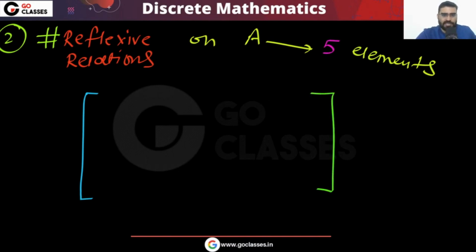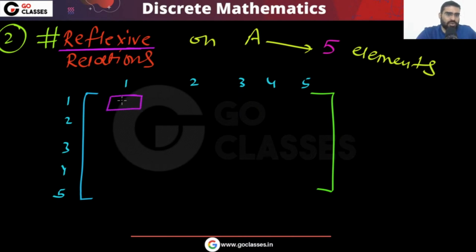On 5 elements, if you have a set of 5 elements, then how many reflexive relations will be there? There are total 5 elements: 1, 2, 3, 4, 5. Now you want a reflexive relation. What does it mean? It means that 1 will be related to 1. So there is only one choice here. 1 should be related to 1, because reflexive relation means every element should be related to itself, right? Yes or no?